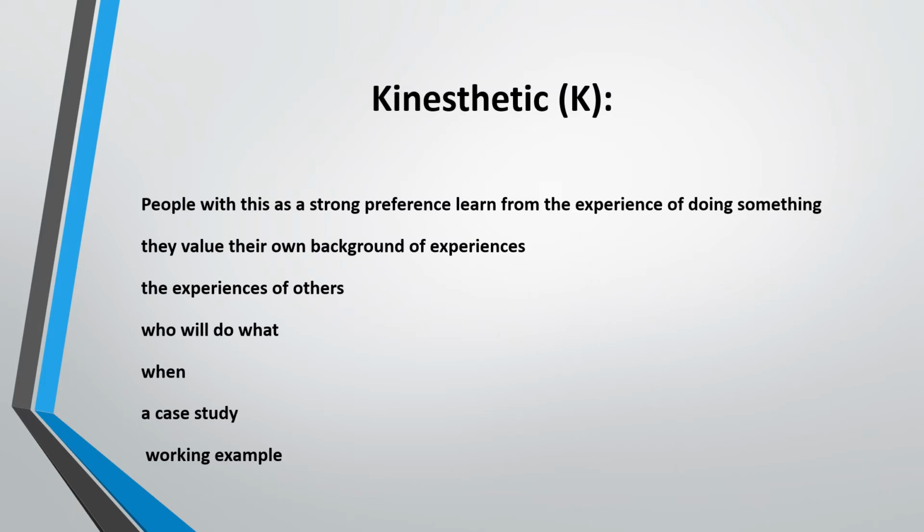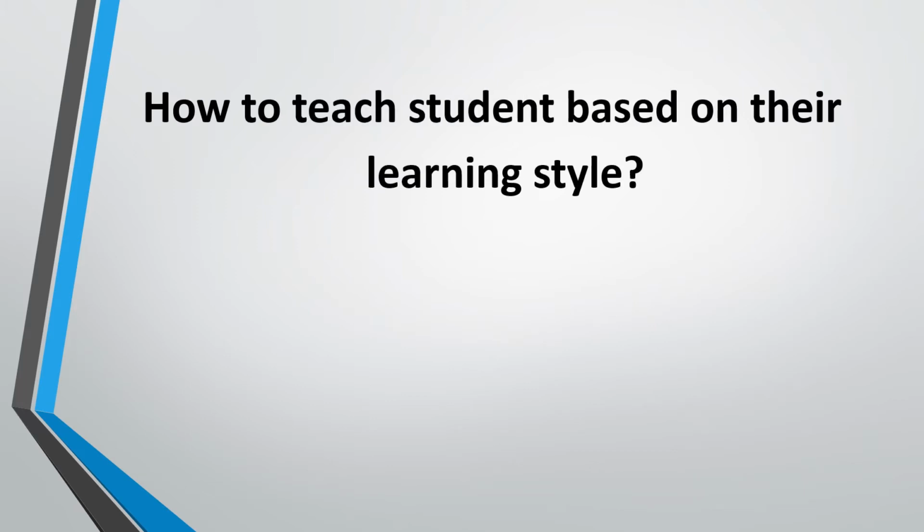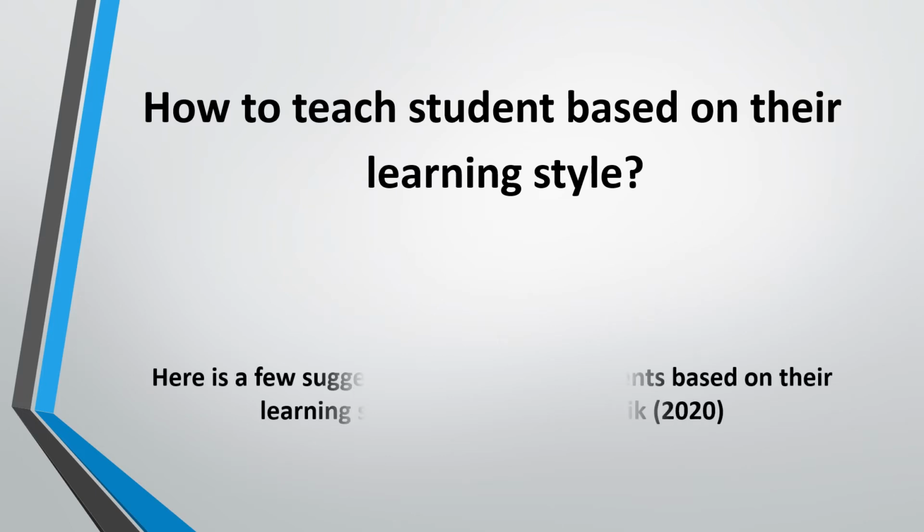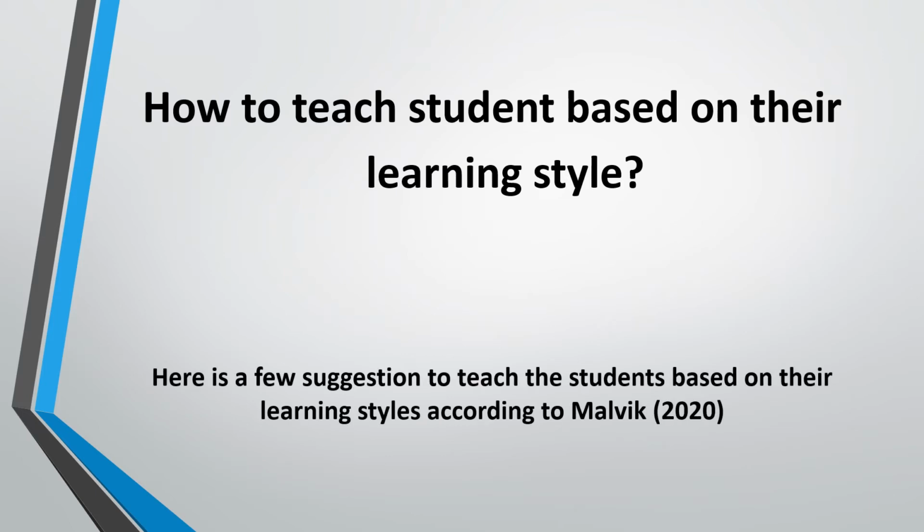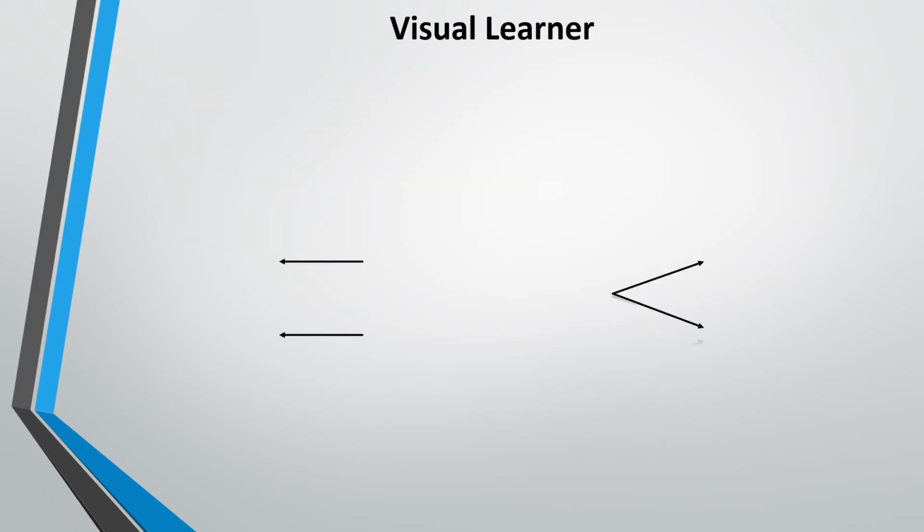Now, how to teach students based on their learning style? Here are a few suggestions to teach the students based on their learning style according to Malvik. First, visual learner.